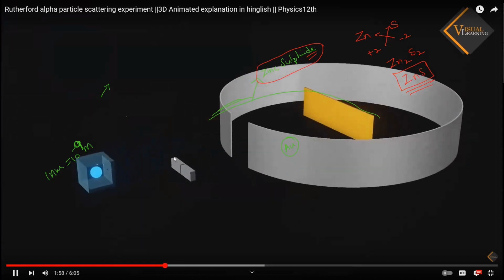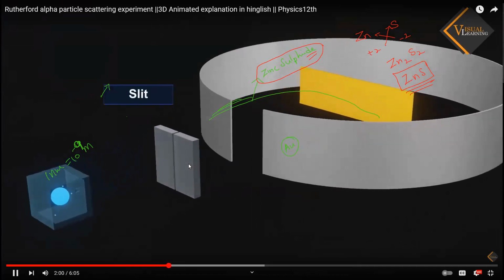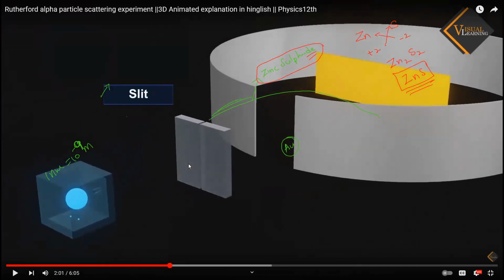A glass slit is placed between the gold foil and the radioactive source. So why the slit? What is the use of the slit? Just to pass the alpha particles only through one gap. Alpha particles can be emitted and go in different directions, but our experiment has to be conducted in such a way that alpha particles go through a particular direction and hit the gold foil. That is why they are putting one slit.